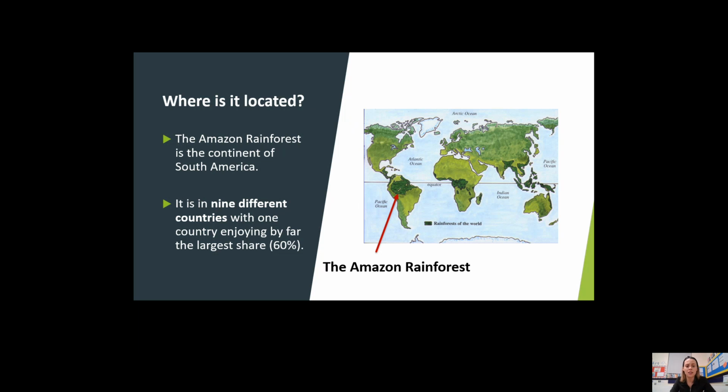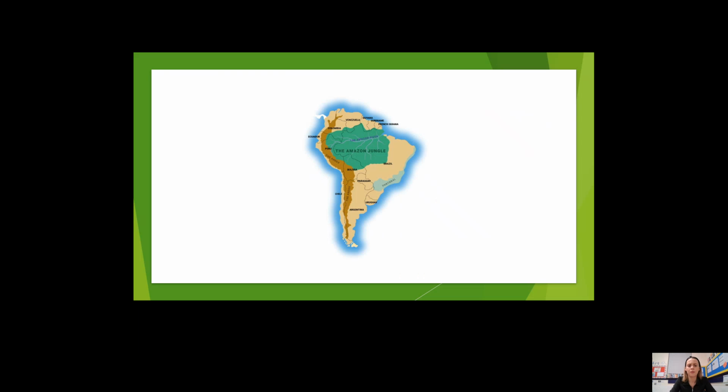It's located in the continent of South America, and it is in 9 different countries, with one country enjoying 60% of the share of the Amazon.